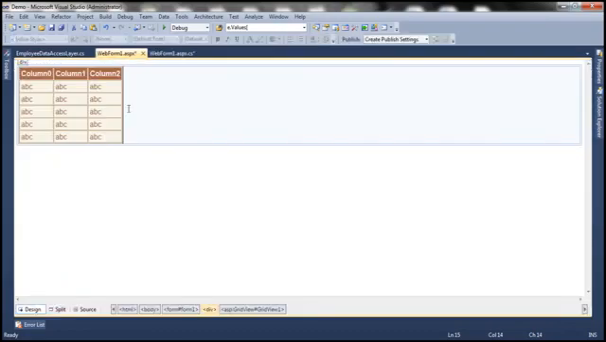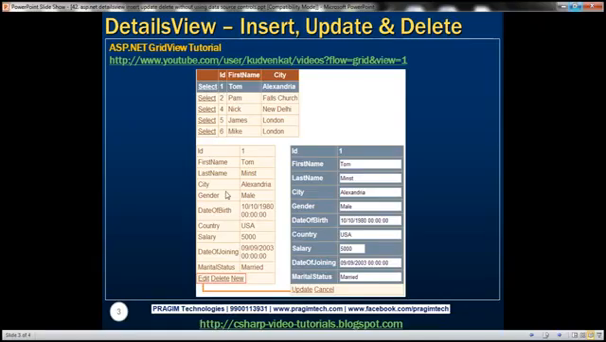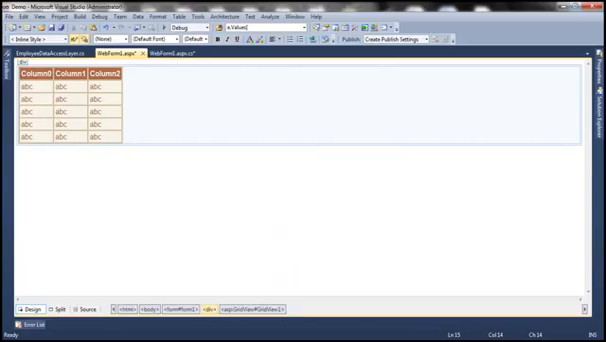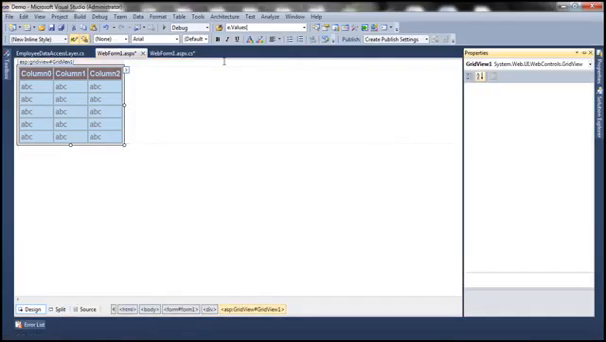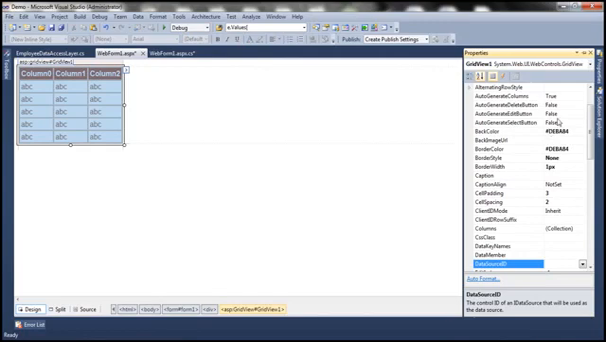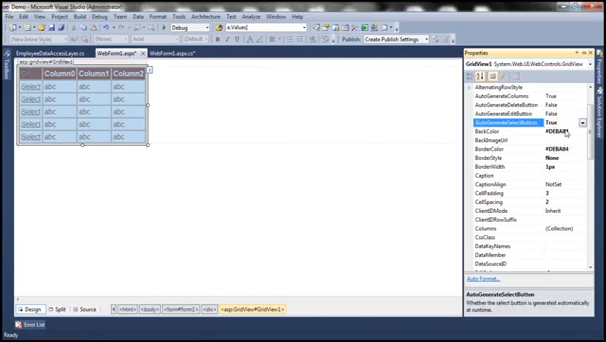Now another thing, this grid view control should have a select button displayed. To do that, grid view control has got a property AutoGenerateSelectButton, which is false by default. I'm going to turn this on. Okay, so we have the select button there.